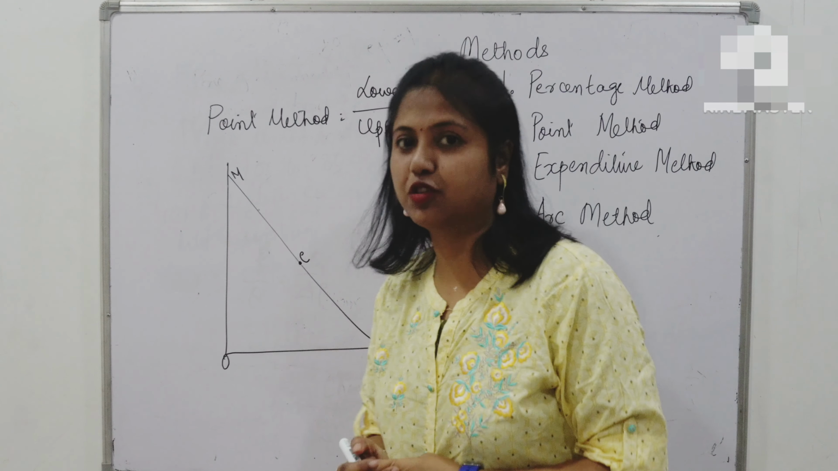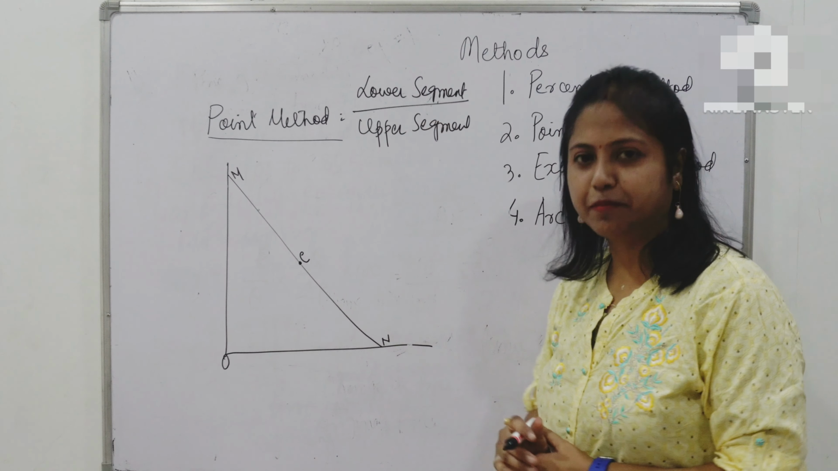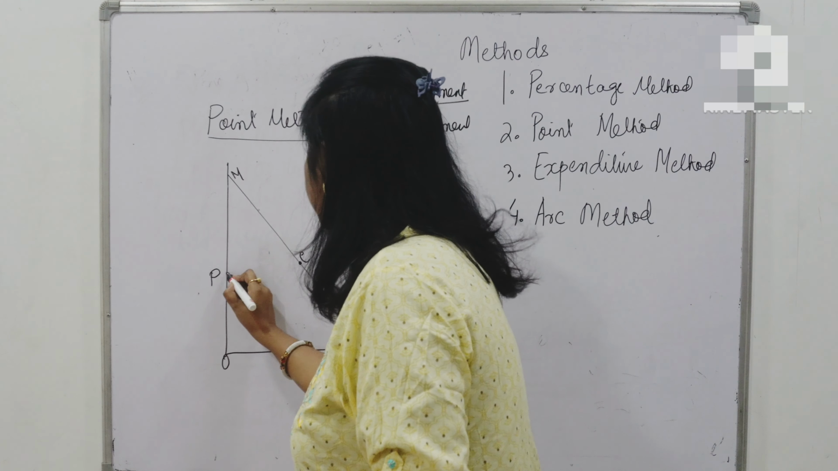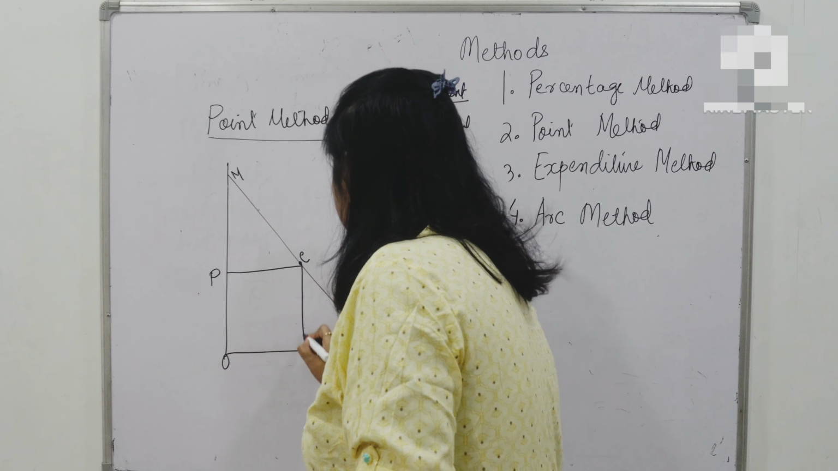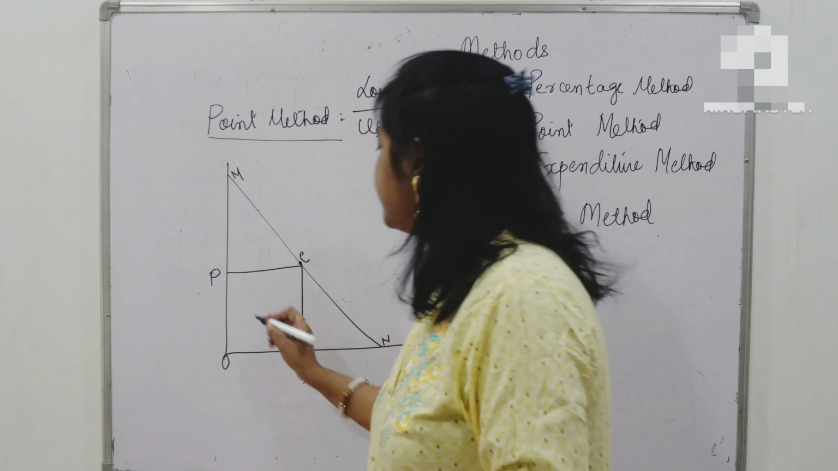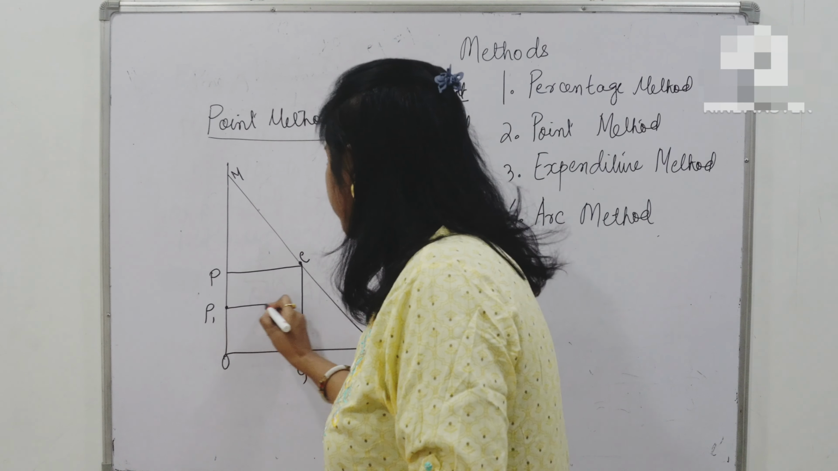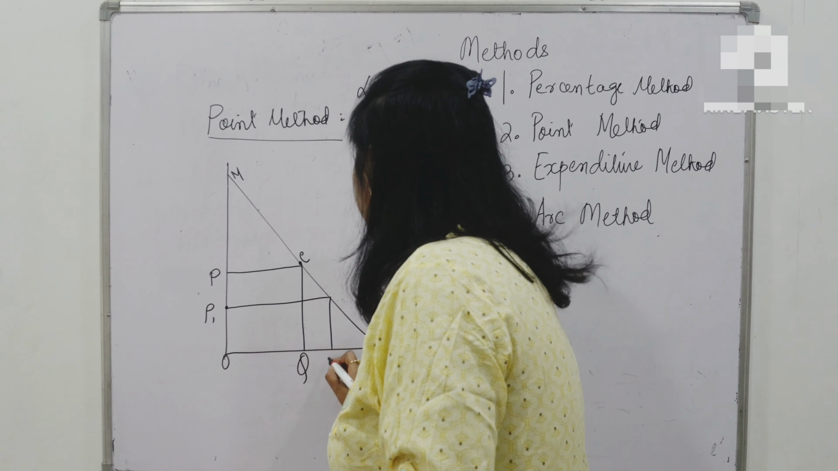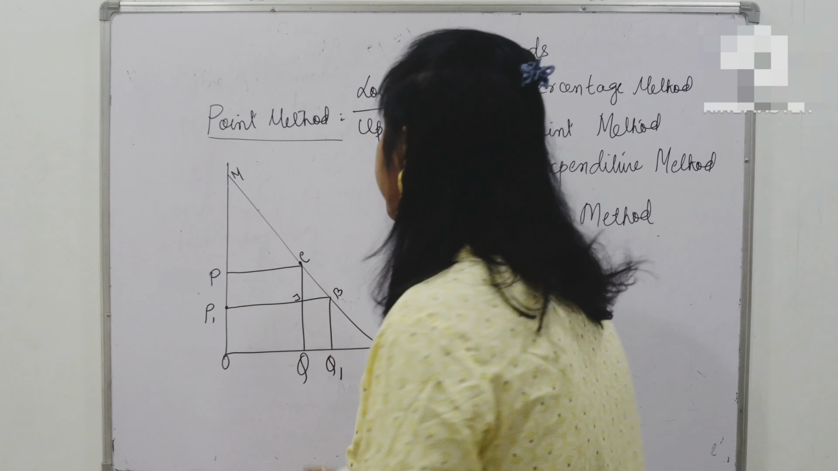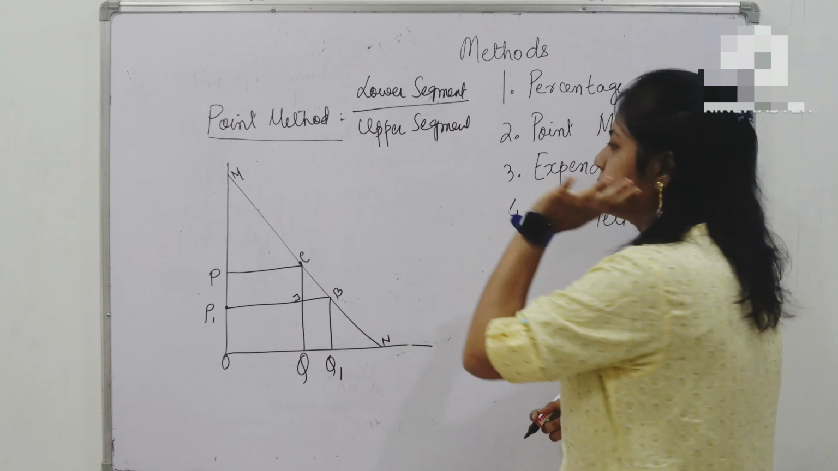Let's see how it is possible. How is it possible that in the point method, price elasticity is lower segment by upper segment? For this, let's say the price is OP and the quantity demanded is OQ. Okay. And let's suppose that the price has reduced from OP to OP1. As a result, the demand has increased from OQ to OQ1. And there is a point here B, say, and a point here J, say. Okay, friends, so now I have to prove that elasticity at a point is lower segment divided by upper segment.